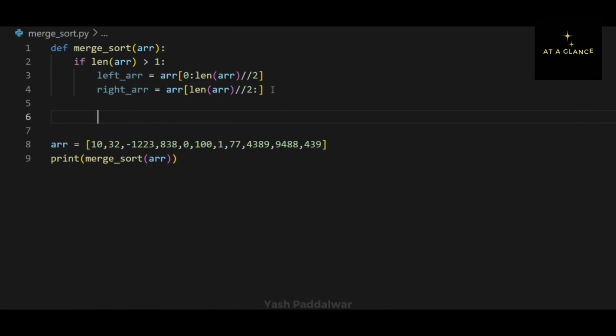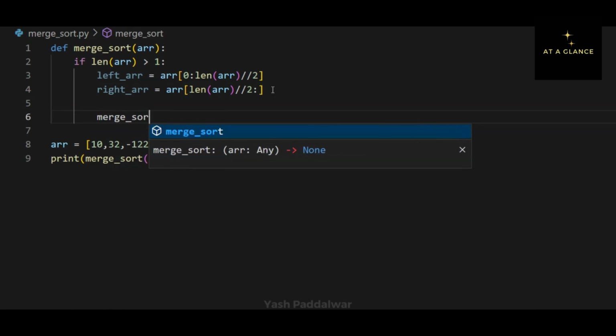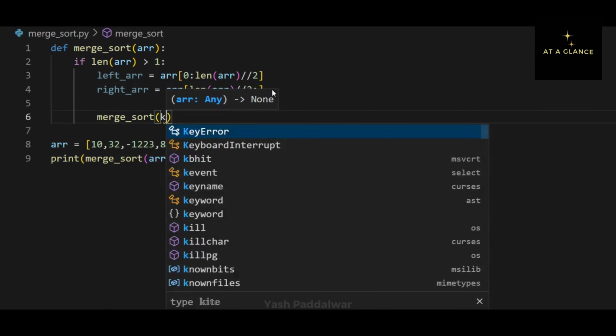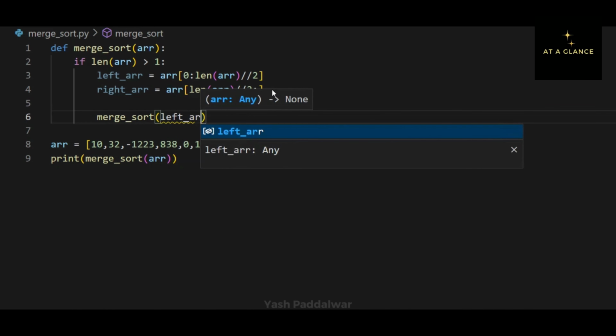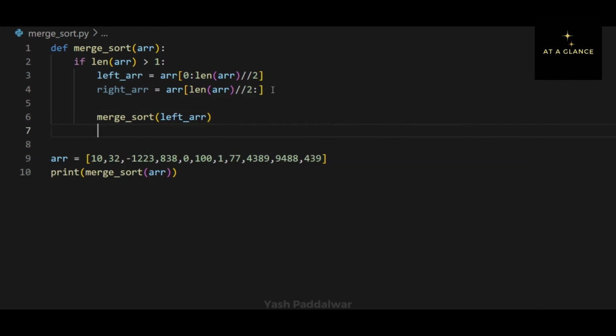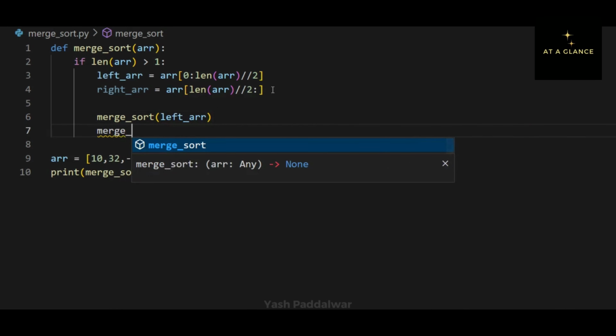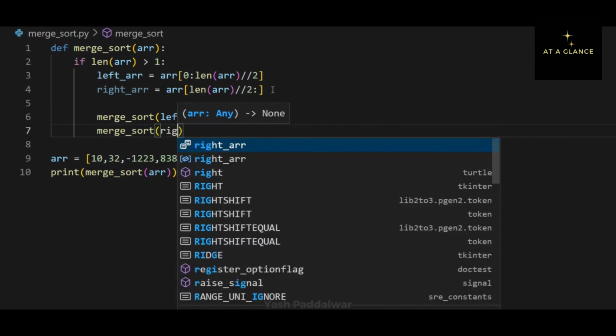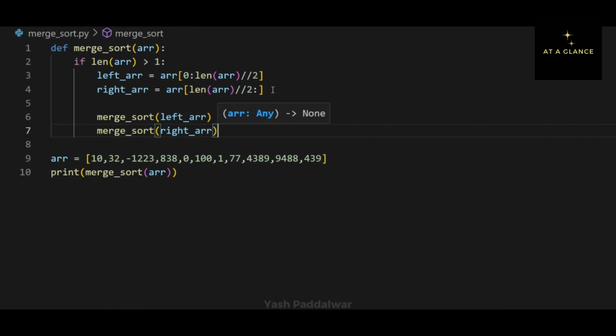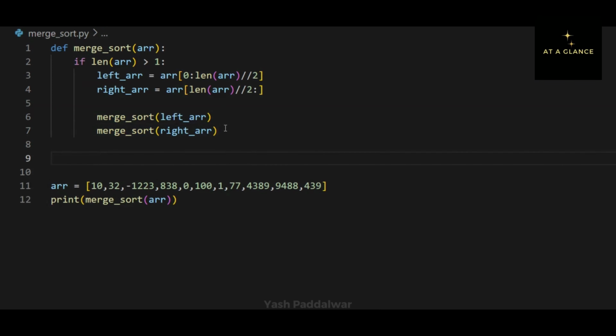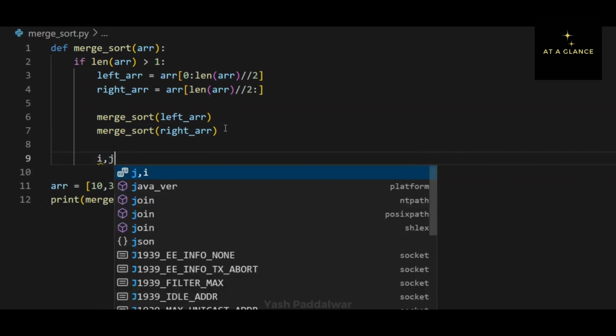Now while solving the numerical, I told you that we need to recursively divide the array until the length of each array becomes 1. Therefore I am calling the function merge sort with the parameter left array now. That means it will recursively divide the left array, and then after doing that it will recursively divide the right array. Up till now you can see that we have divided the original array into left and right array, and then we have recursively divided each of the arrays until the length of each array becomes 1.